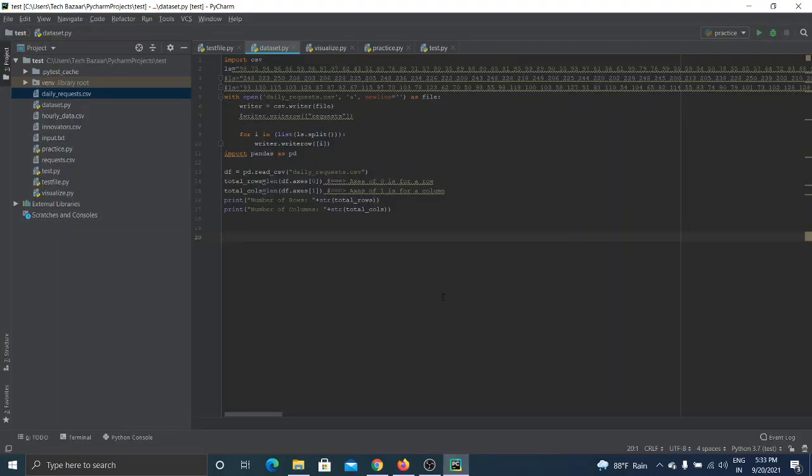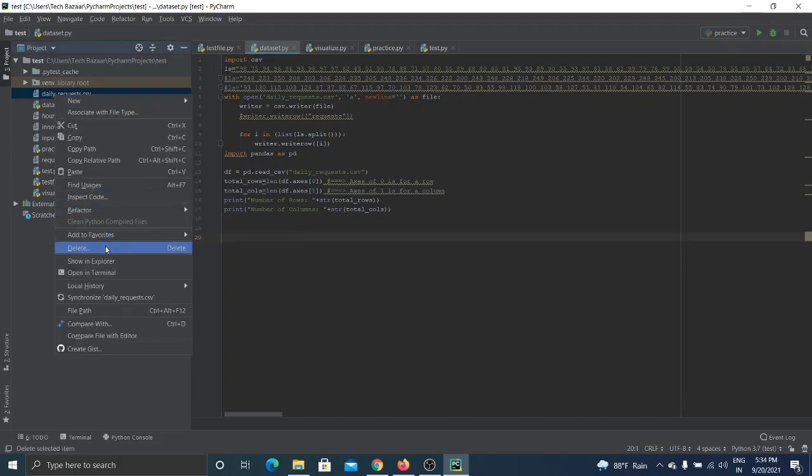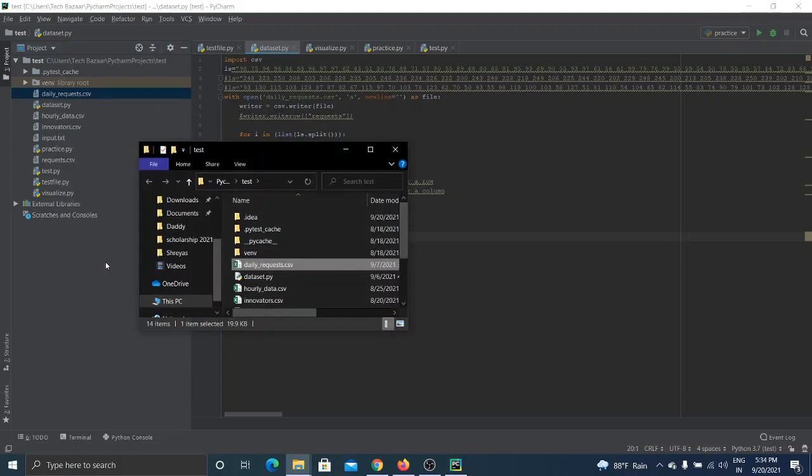So first of all, we will see how can we create our own data set. So you can see here, we have given the random numbers in a string format, whereas we are opening a CSV file and appending each number as a request in the CSV file. So we will see how the CSV file is created. We will see it in the Explorer, daily request.